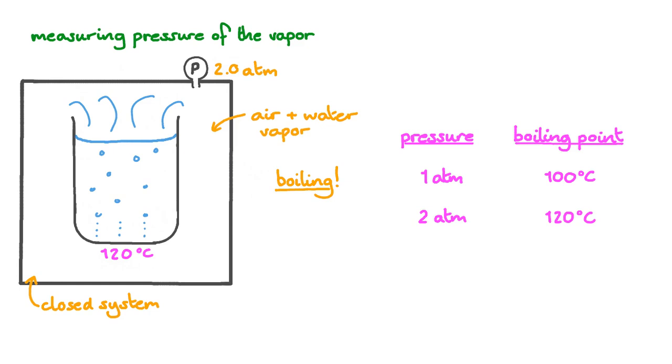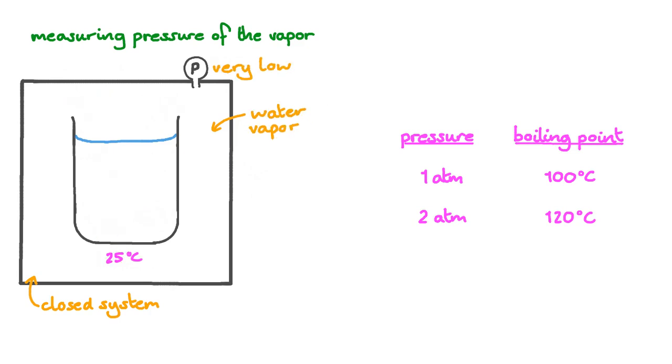All that air at the start is what's providing the extra pressure, so let's remove it at the start with a vacuum pump. We now have our box with only water in it. There's liquid water in the beaker and there's gaseous water filling the rest of the box. Now let's do the heating again.